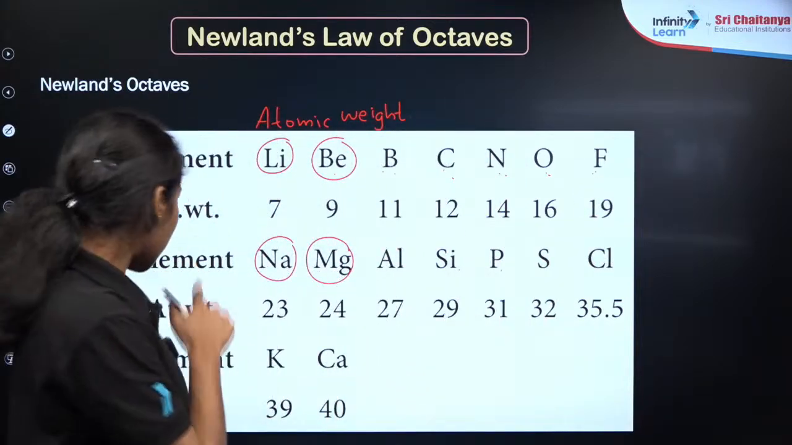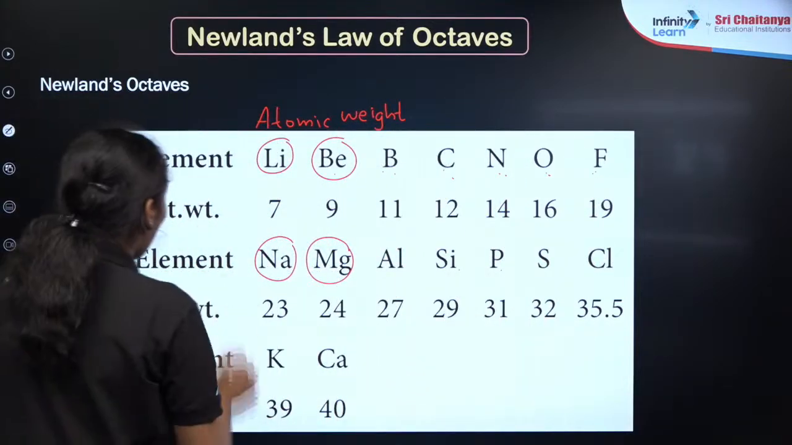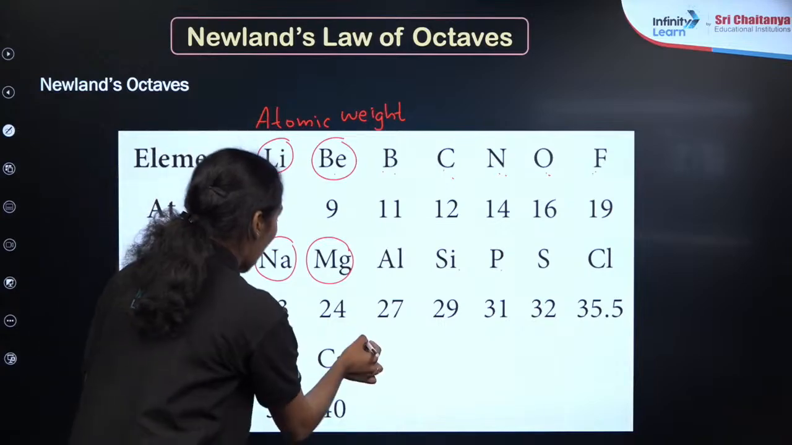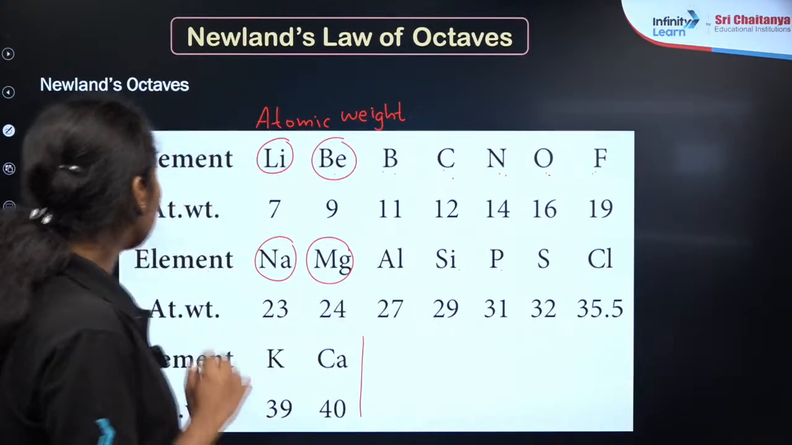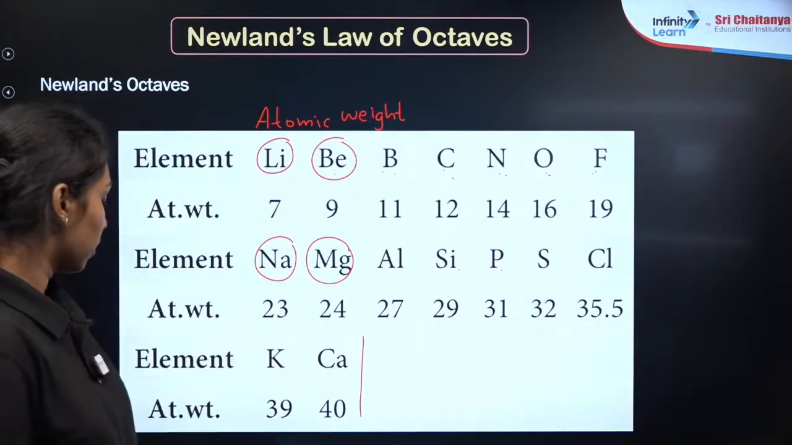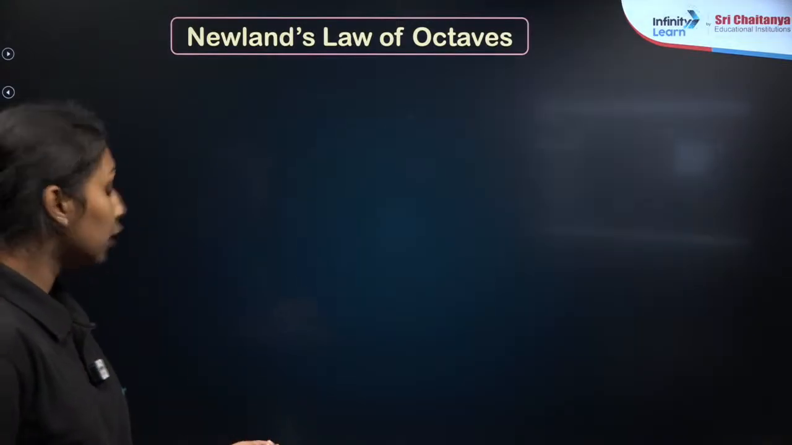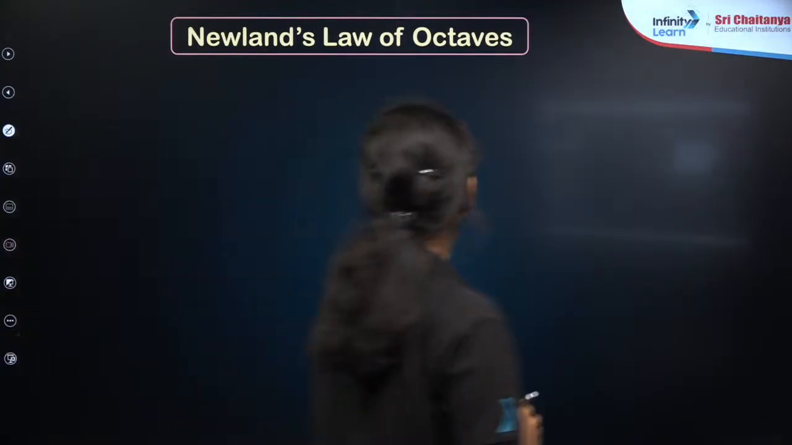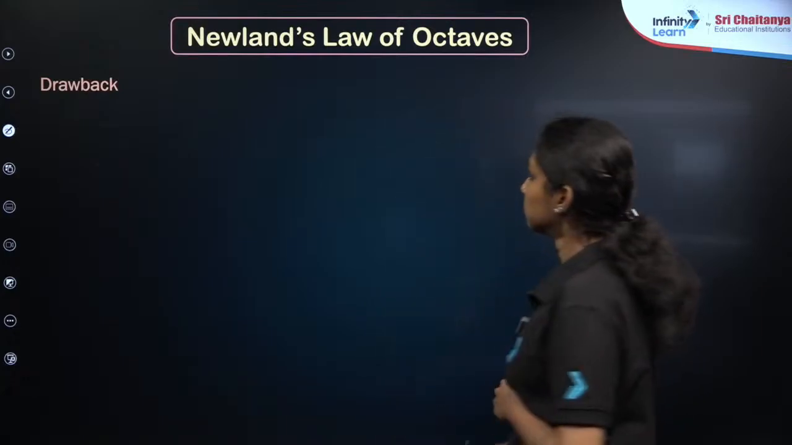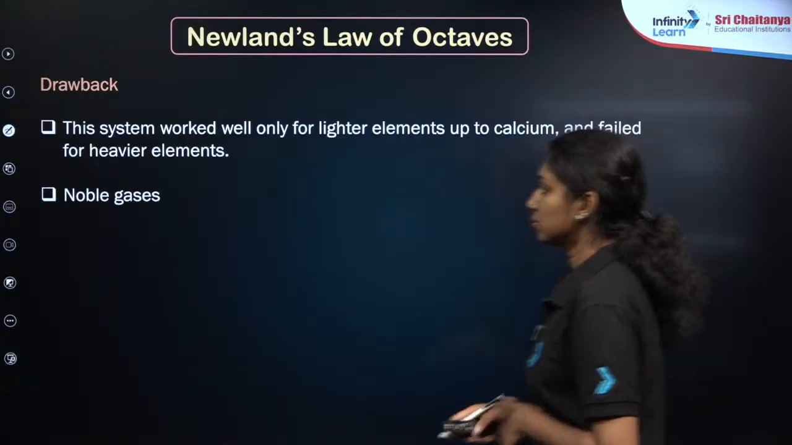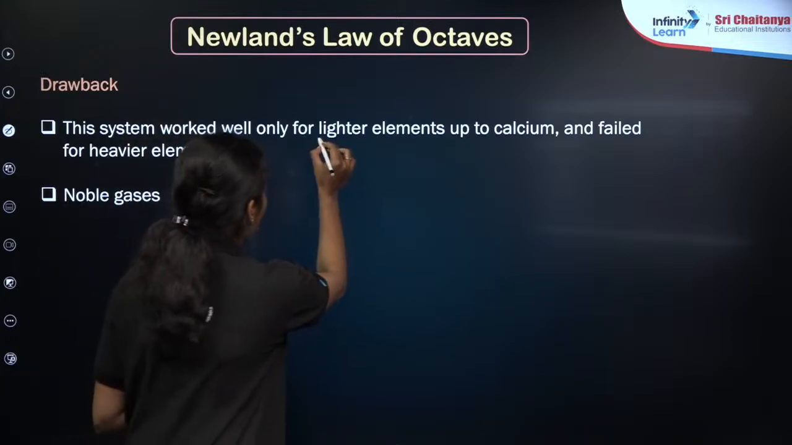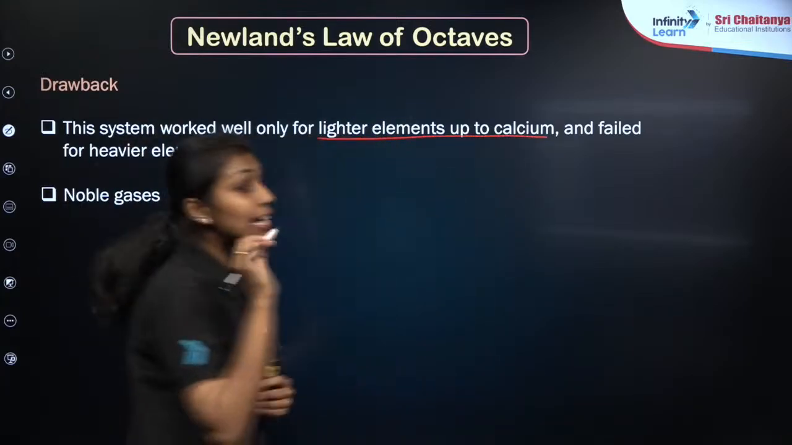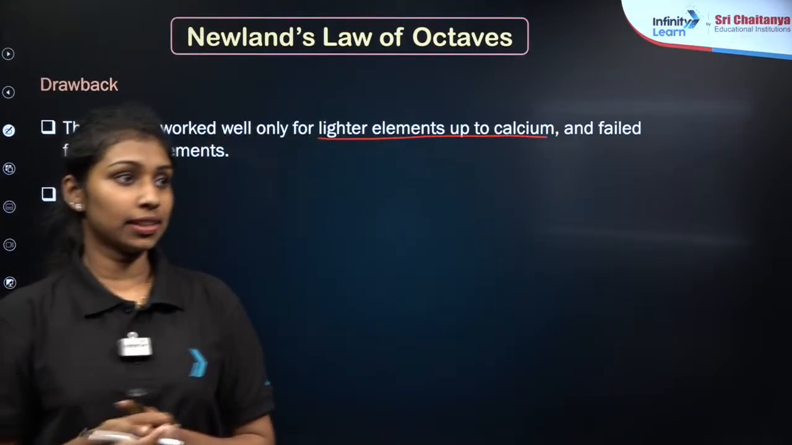But as you can see here, this law of octaves is applicable up to calcium only, right? It fails to explain the higher elements. This is the major drawback of Newlands' law of octaves. The system worked only for lighter elements up to calcium and failed to explain the heavier elements, right?